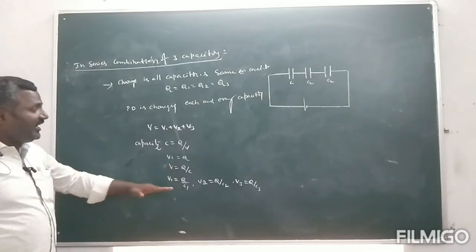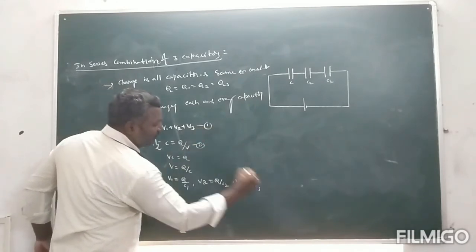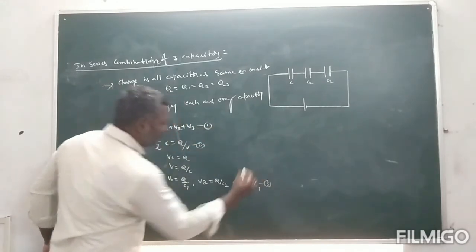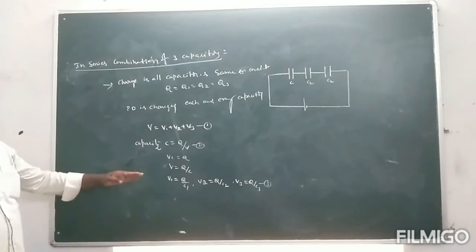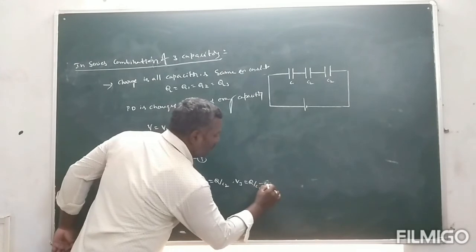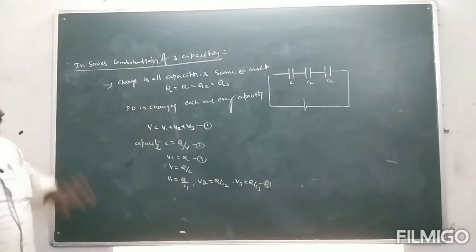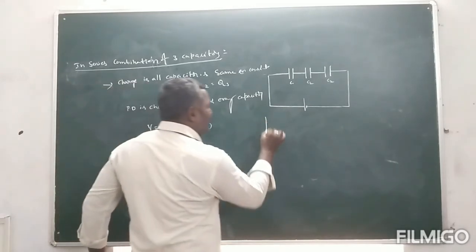So these are equation 1, equation 2, equation 3, and equation 4. Now these values are substituted in equation 1.